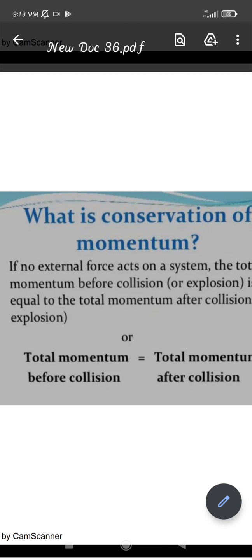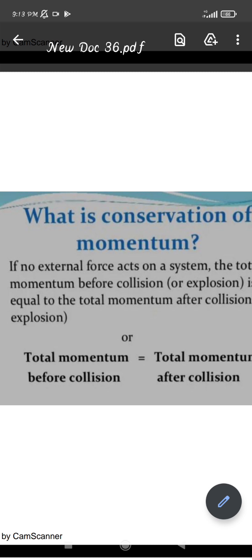Why does this happen? Because we know that the momentum of a body depends upon the mass as well as the velocity. It depends on both. So whether the velocity is increased or not, the mass is a specific quantity of that object, and every object has its own mass. If we compare a train and a car, whose mass is larger? That is the train. So the train's mass is more, and whether its velocity is increased or not, its momentum will be of a large value, right? But we know that the train's velocity is also more. So both mass and velocity are of larger value, so the momentum will also be of greater value, right? So momentum is very great.